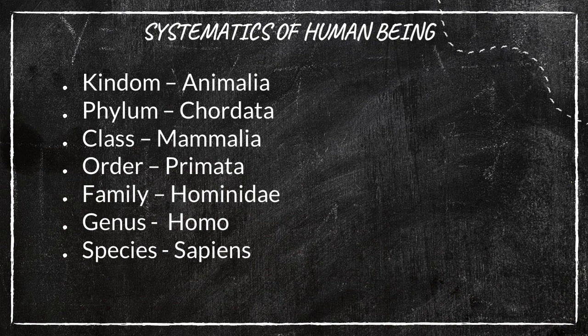So here we have one hierarchical classification method. It begins from kingdom, phylum, class, order, family, genus, and ends with the basic one, species. These things are known as taxa. Just now I mentioned three domains.